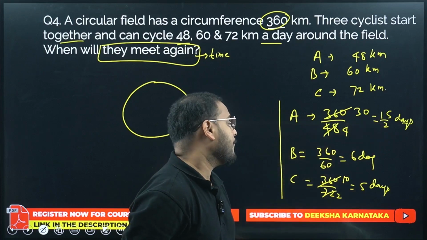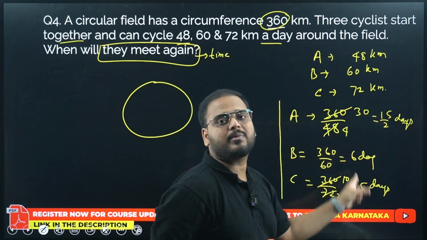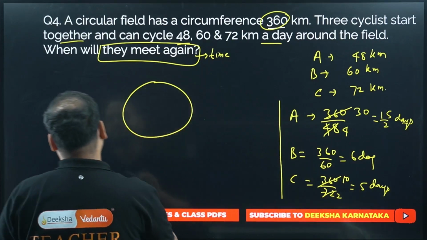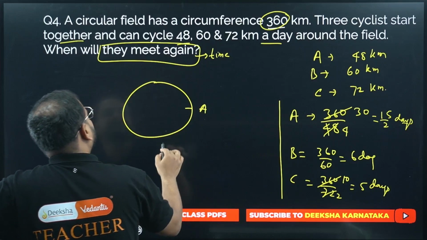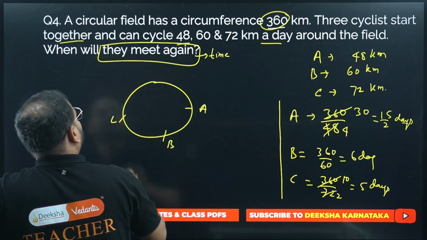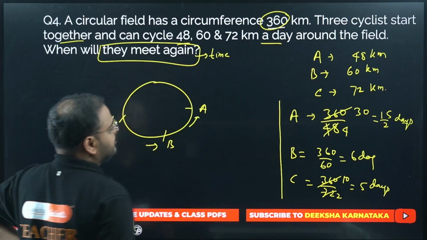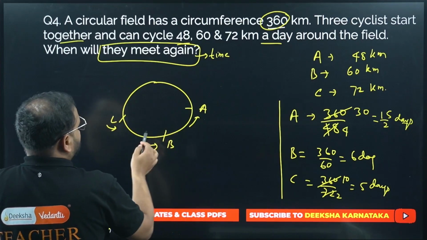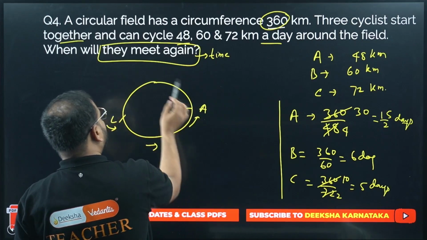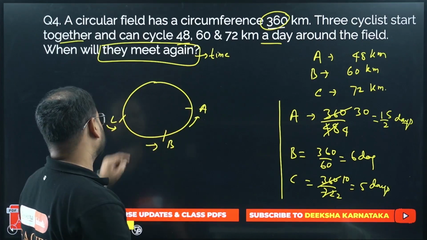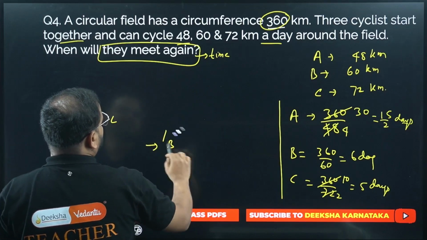In 7.5 days, A will complete one round, but the others will not complete the second round, so they will be far apart. Let's say A is here, B will be here, and C must have moved further. A is the slowest, C has gone fastest. A is still here, B has gone like this, C has gone like this. So they have to meet, right?